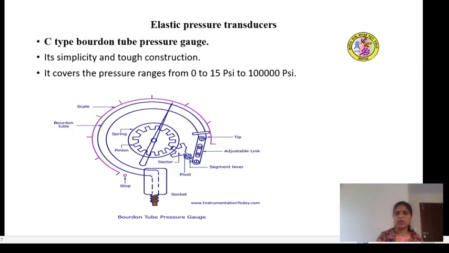The working is what? The measurement fluid under pressure enters at this end. After entering, the pressure of that particular measuring fluid causes the Bourdon tube to change from a non-circular shape to the other shape. It tries to straighten itself and become circular, which causes the movement of the pointer. The pointer in turn moves on to the calibrated scale of this Bourdon tube, which indicates the pressure of the measuring fluid.